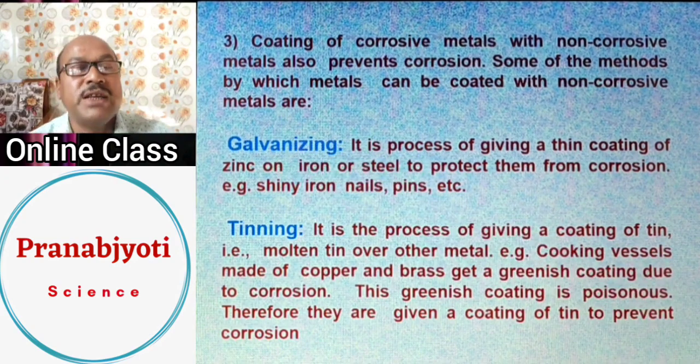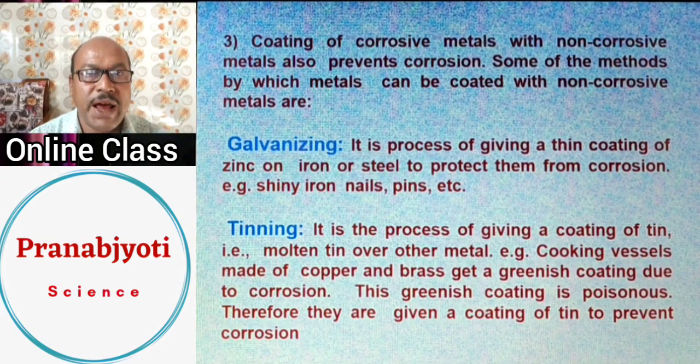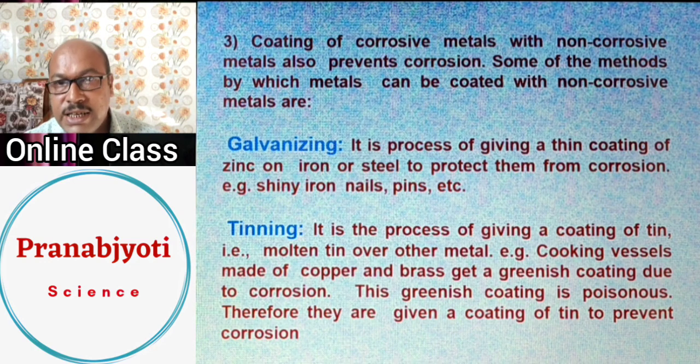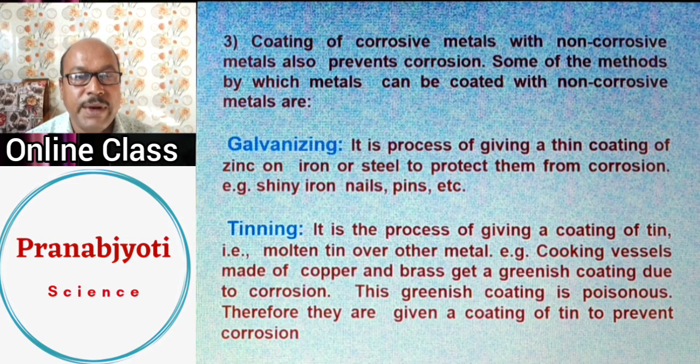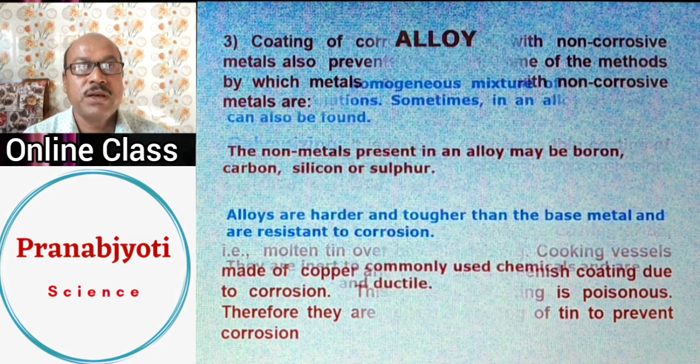You can see it is galvanization. It is the process of applying a layer of zinc over a metal, and then zinc will prevent the inner metal from undergoing corrosion. And the next is tinning. It is also a process of applying a layer of tin over a metal so that the inner metal can be prevented from corrosion. So galvanization, tinning and electroplating are certain examples.